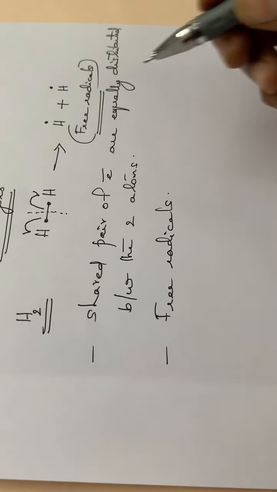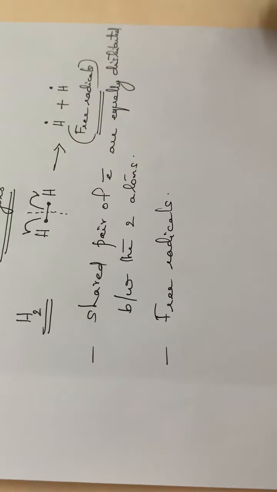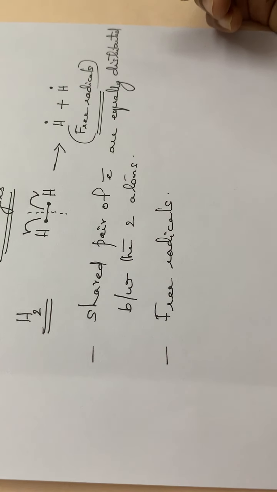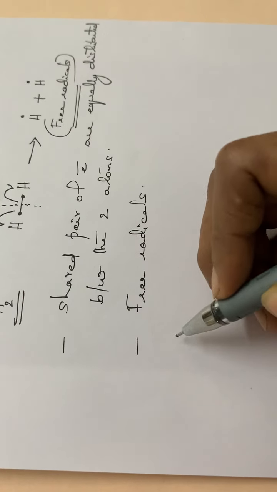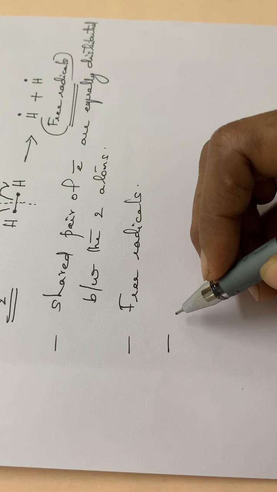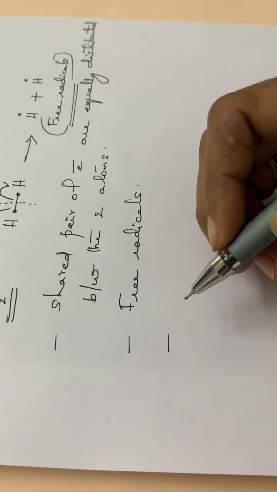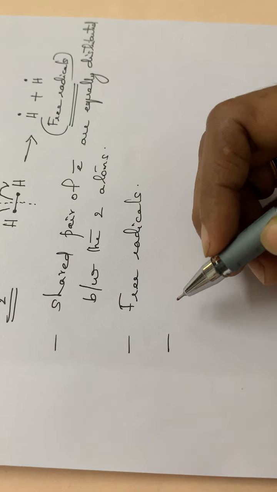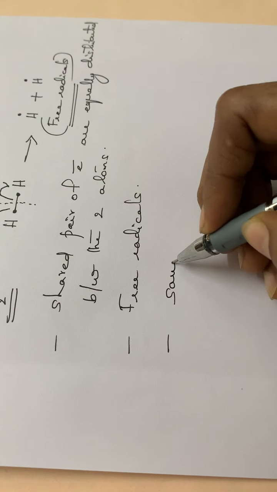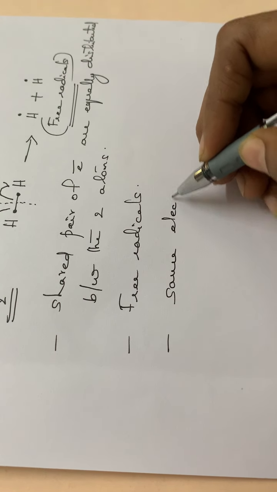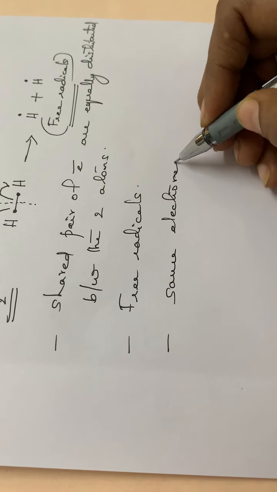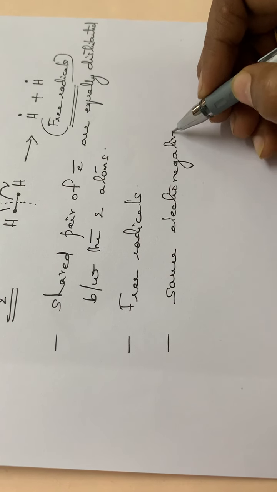Here the two atoms have the same electronegativity. For homolytic bond fission, when the two atoms are joined by a covalent bond having nearly the same electronegativity, a homolytic bond fission will occur.